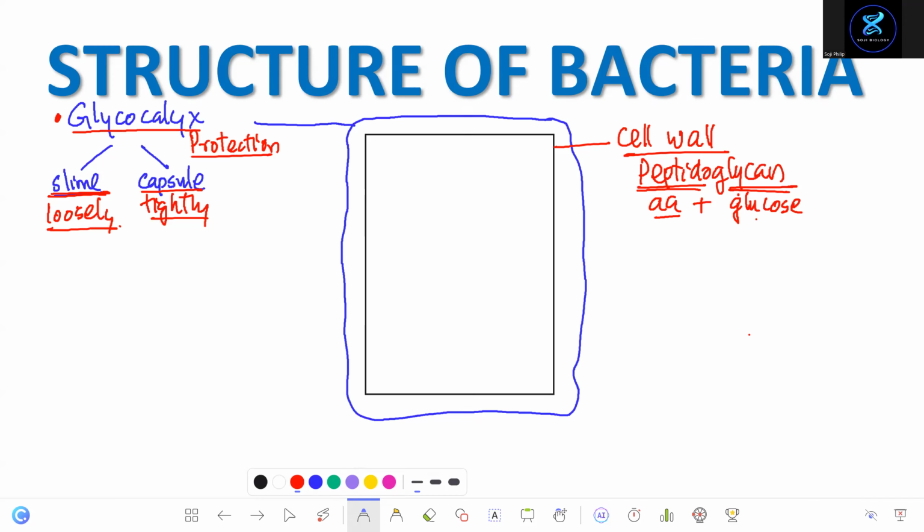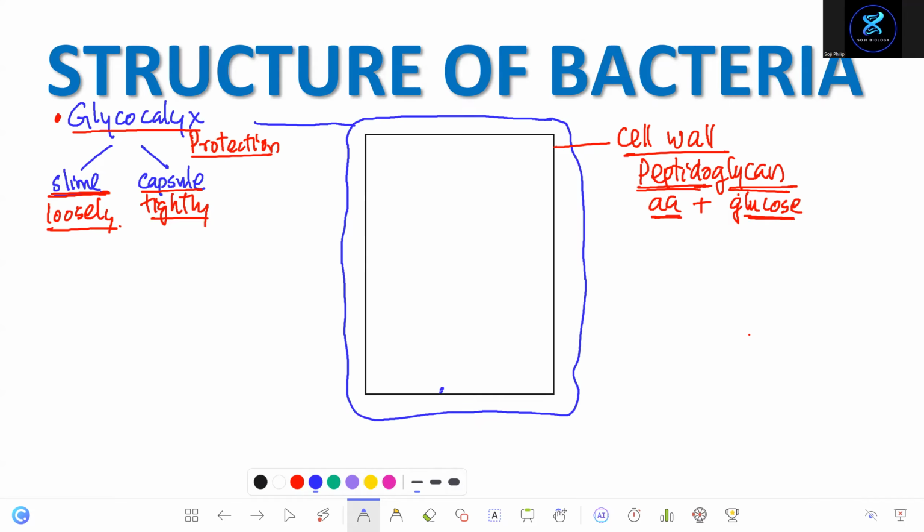And what's the cell wall of plants made up of? If you remember, it's made up of cellulose. The cell wall of fungus is made up of a substance called chitin. But the cell wall of bacteria is made up of peptidoglycan. Keep saying the name. These are new terms. It takes time to memorize a name, so the only way is to repeat it. Keep saying in your mind, peptidoglycan, peptidoglycan, made up of amino acids and glucose.